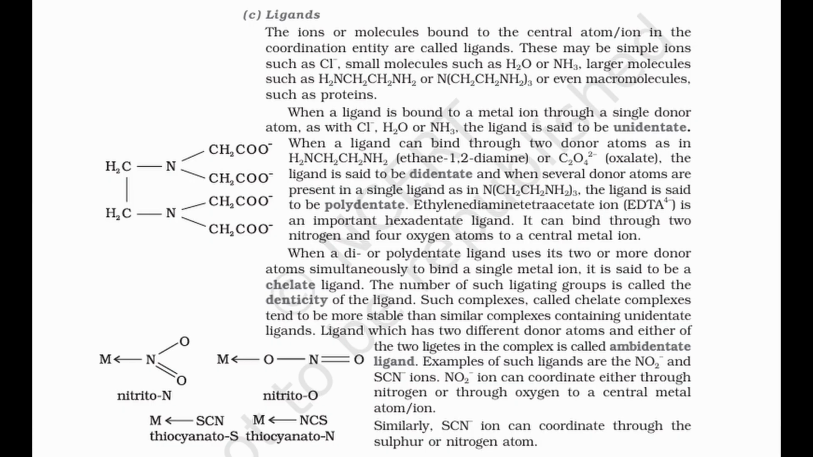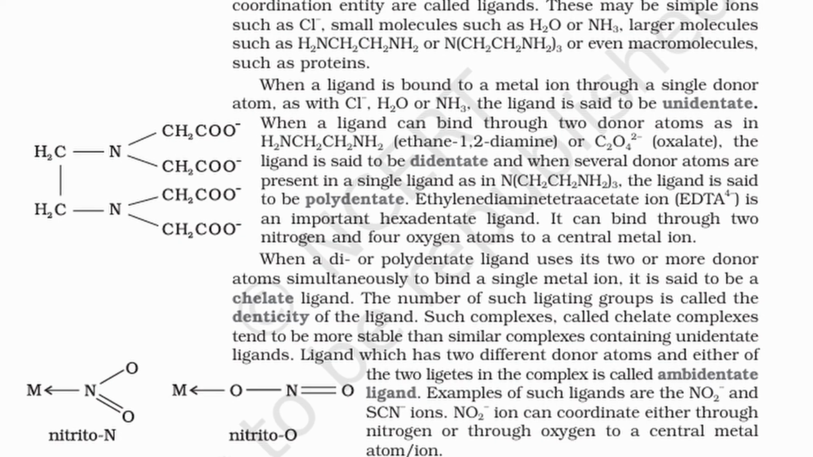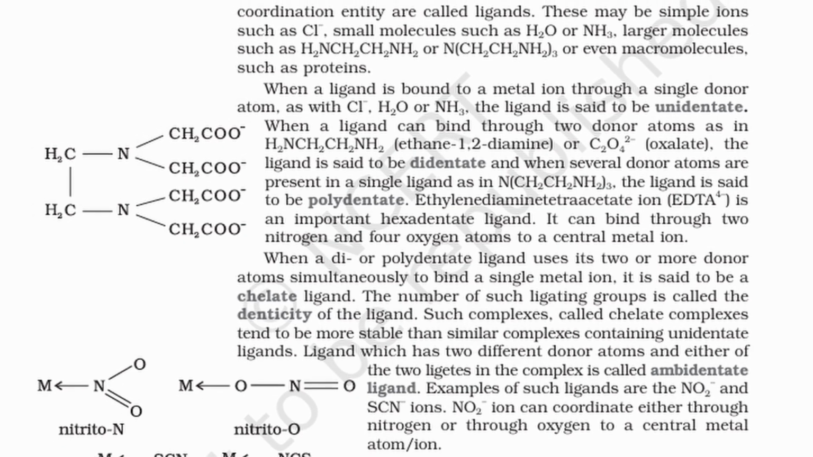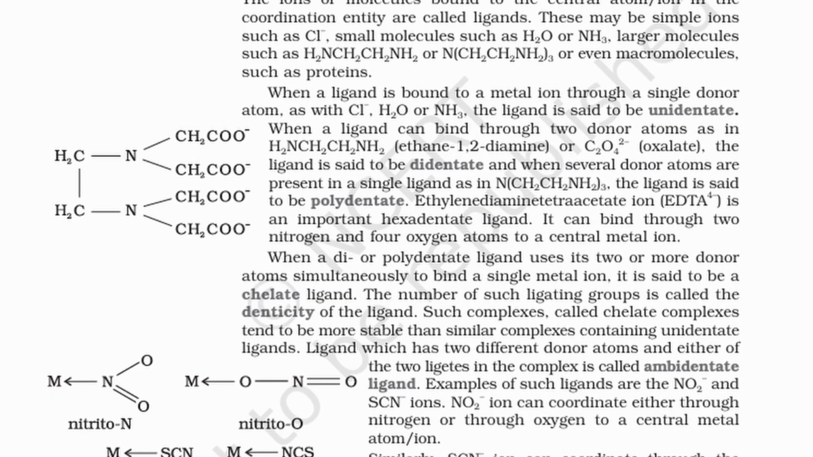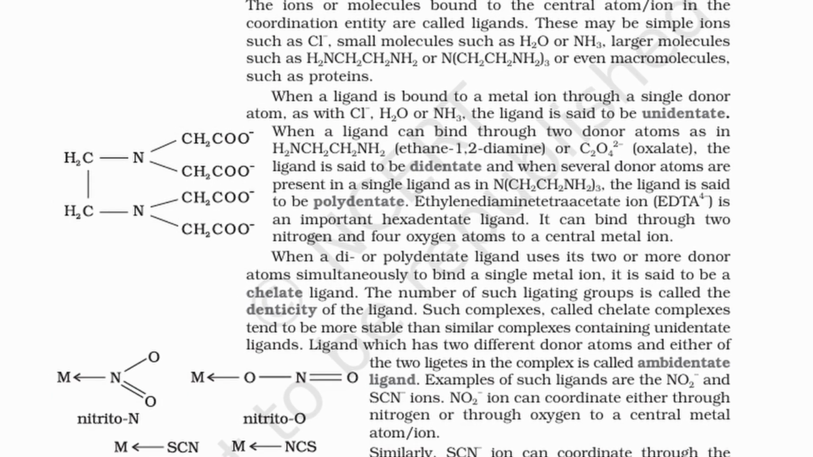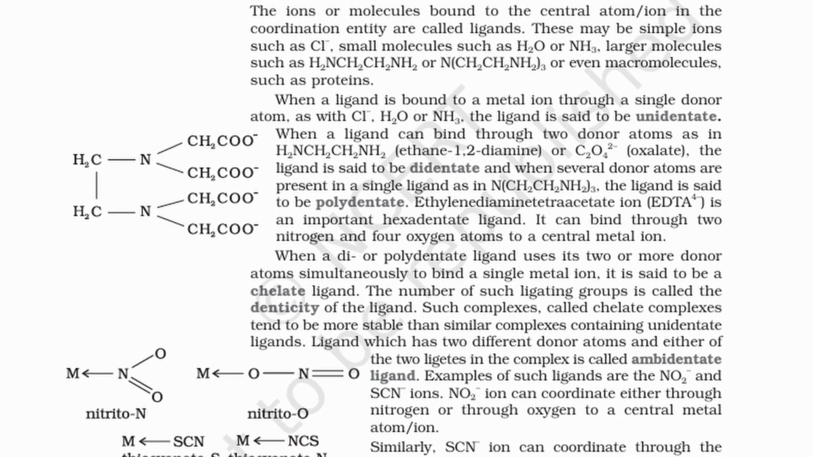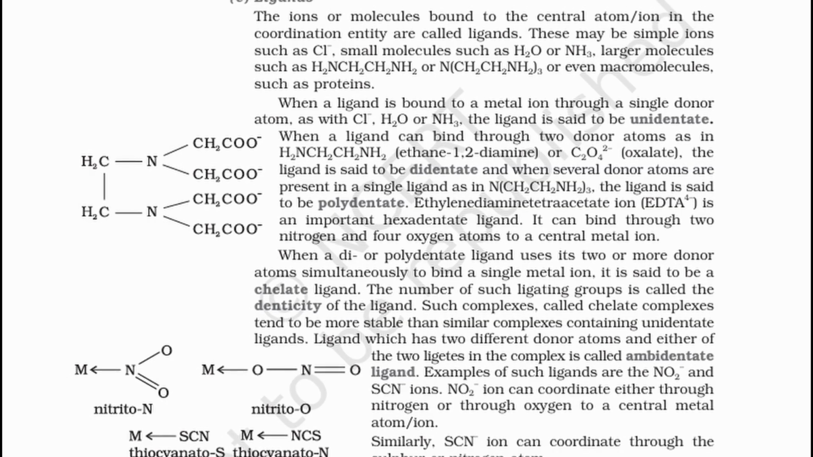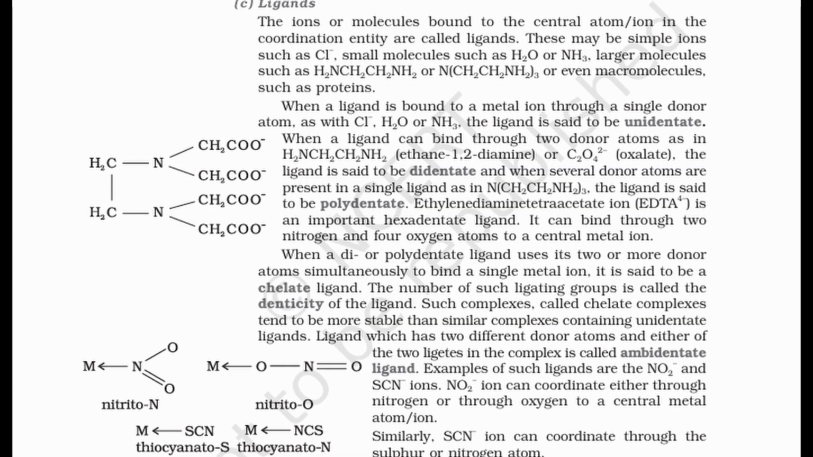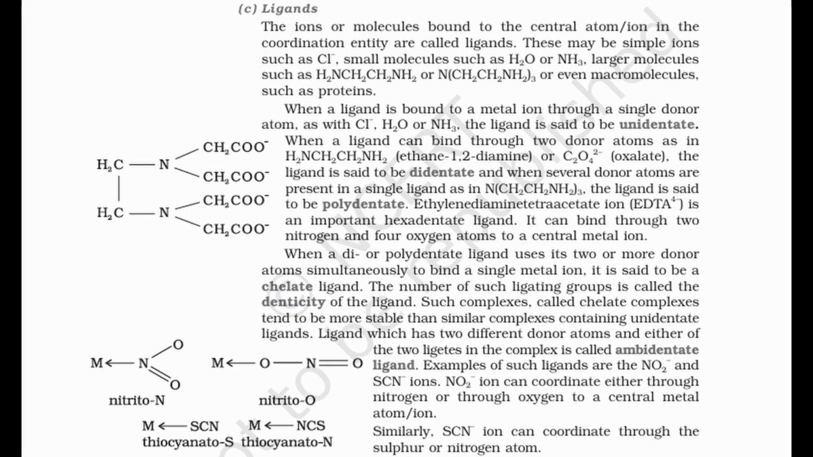And when several donor atoms are present in a single ligand as in N(CH2CH2NH2)3, the ligand is said to be polydentate. When a di or polydentate ligand uses its two or more donor atoms simultaneously to bind a single metal ion, it is said to be a chelate ligand. The number of such ligating groups is called the denticity of the ligand. Such complexes, called chelate complexes, tend to be more stable than similar complexes containing unidentate ligands. A ligand which has two different donor atoms, and either of the two ligates in the complex, is called an ambidentate ligand. Examples of such ligands are the NO2- and SCN- ions.